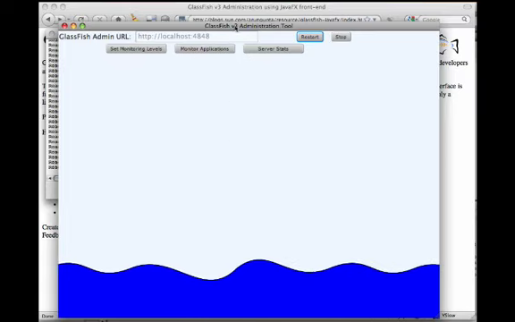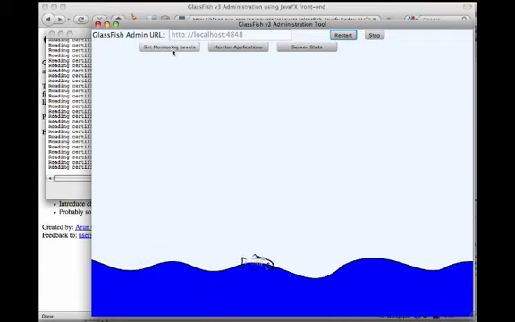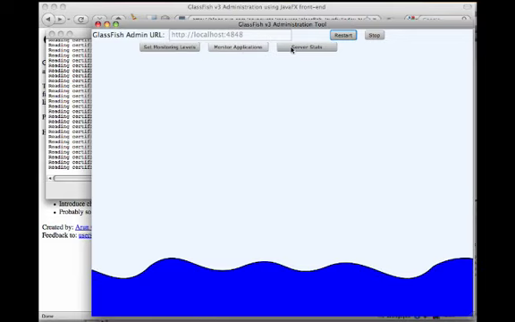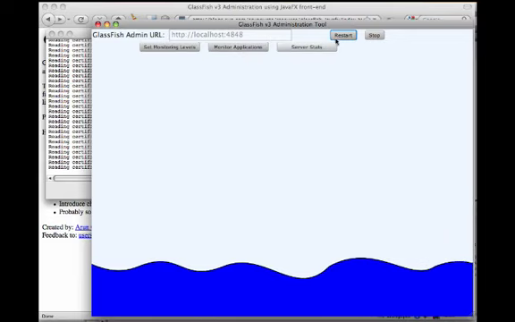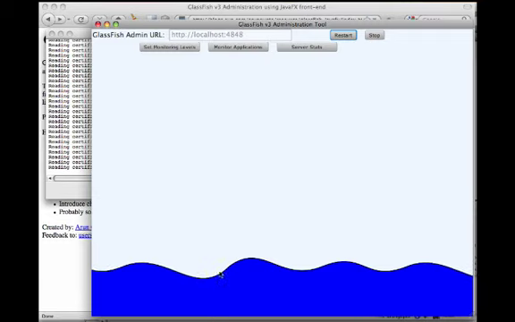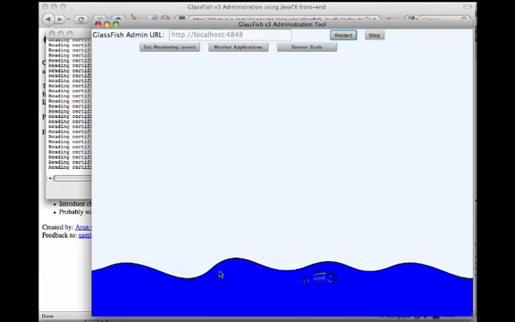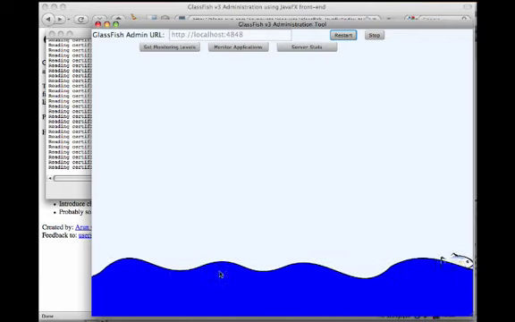Now this is how the tool really looks. You can set the monitoring levels of different containers. You can monitor certain applications. You can see some server statistics. You can restart or stop the application server. And at the bottom, you see a nice animation, which is basically a glassfish swimming in the ocean. Now this animation is directly tied to the state of the server. If the server is running, the glassfish is swimming in the ocean. If the server is stopped, the glassfish just stays right there.